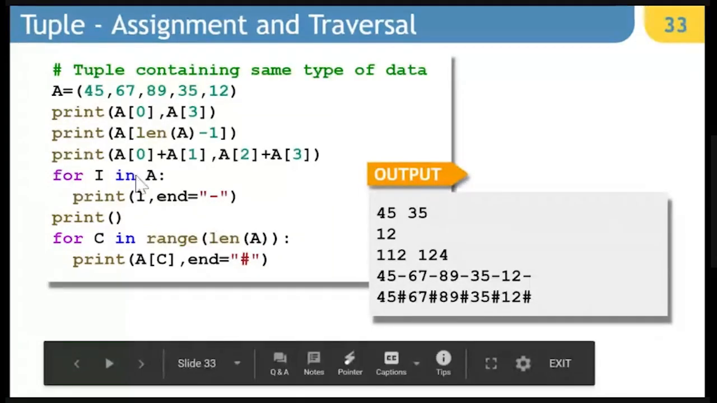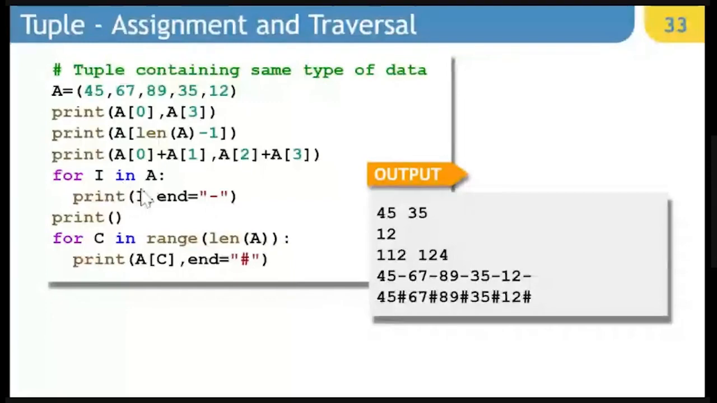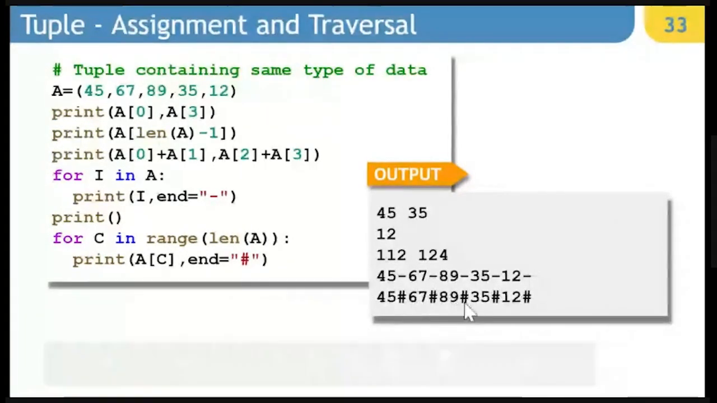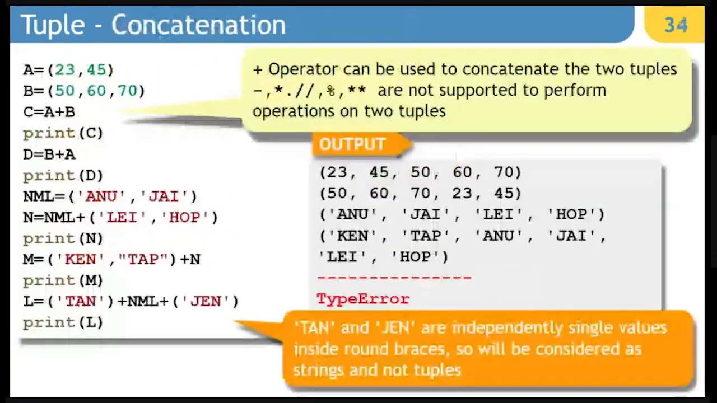And then I am displaying the content of a tuple by extracting each value out in i, and I am displaying it like this. Another way is with the help of an index value, we can extract the content. So basically, last two lines are doing the identical thing. In one, we are extracting the value. In the other, with the help of index value, we are displaying individual values of tuple.